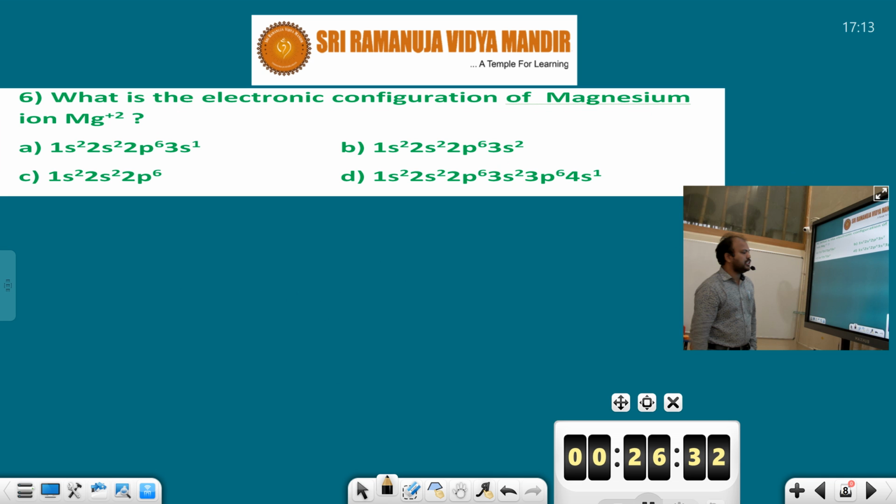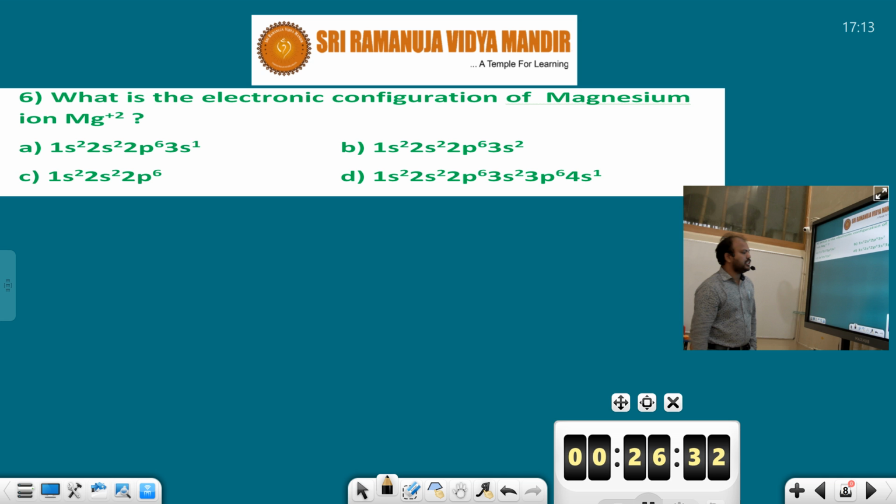Mg plus 2 ion is formed from the magnesium atom. First take the magnesium atomic number, 12, so 12 electrons are present. The configuration is 1s2, 2s2, 2p6, 3s2. Is this correct or not? Count the electrons: 2 plus 2, 4, 4 plus 6, 10, 10 plus 2, 12. So 12 electrons are there.